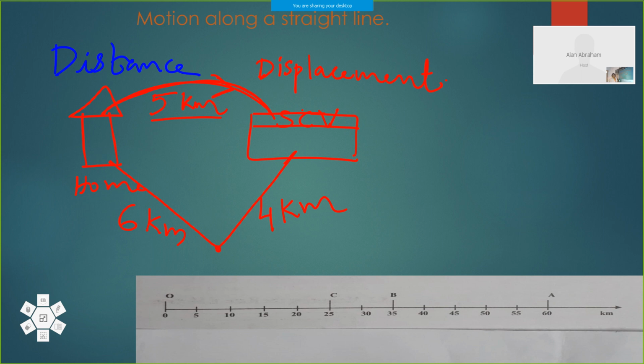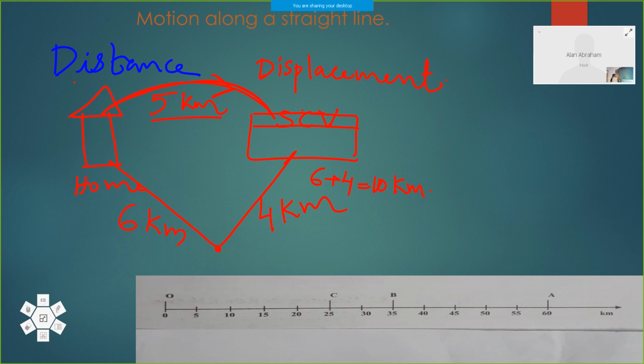Another person is coming from home to this junction, then to the school. Then when you measure that path, 6 kilometers plus 4 kilometers. So 6 plus 4, 10 kilometers that person has to travel. So the length of the path we have measured, that length of the path is called distance.